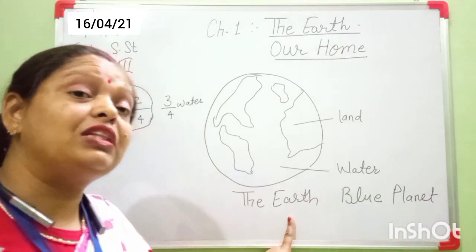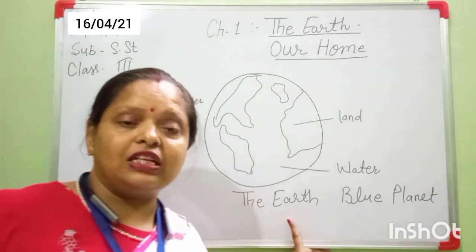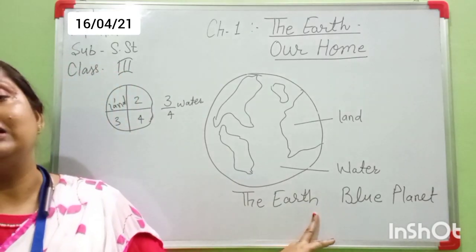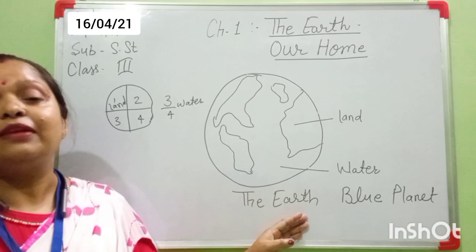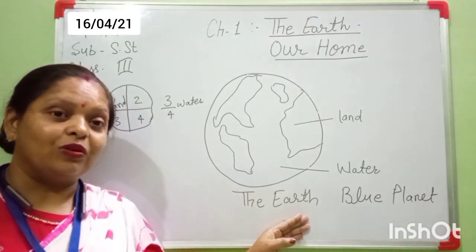Yes, you know. And tell me its natural satellite. What is the name of its natural satellite? Its natural satellite, tell me beta, it is the moon. Okay.